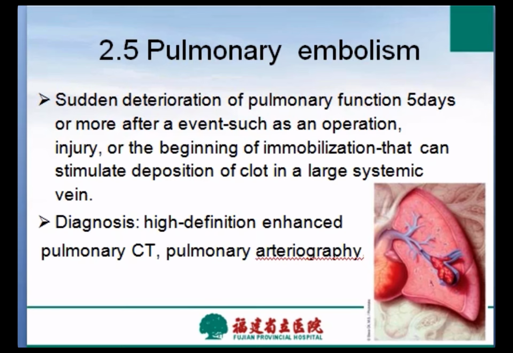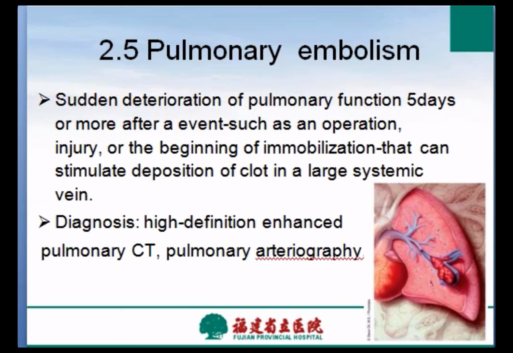Definite diagnosis can on rare occasions be made by a radionuclide perfusion scan, but this approach can only be successful in the face of a completely normal chest X-ray, an unusual occurrence after a major procedure.